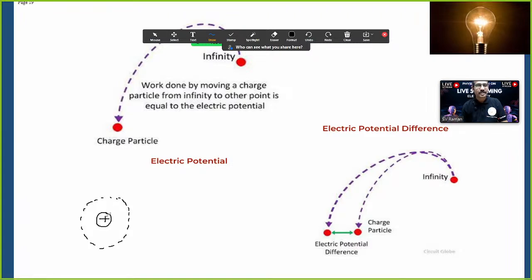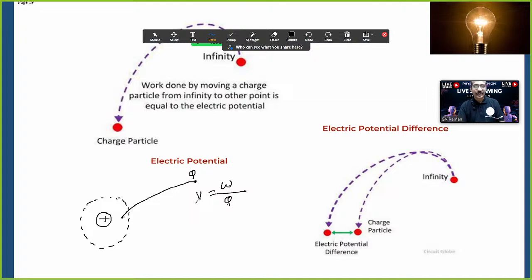Similarly, any charged particle has a certain field. Now one more charged particle from infinity, which means out of the field, we bring from an infinite distance to this electric field region. For this we are doing work on the charged particle. So how much work we do on the charged particle, that is the electric potential V. V is equal to W by Q. Work done on the charged particle is called electric potential.